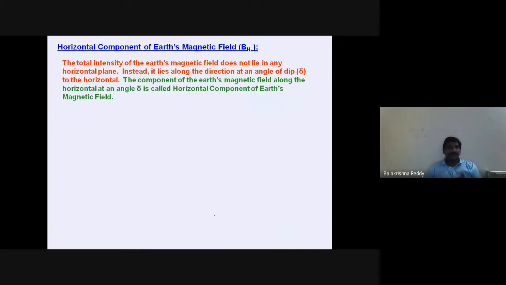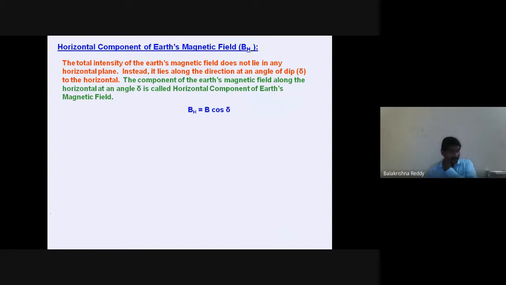The total intensity of the Earth's magnetic field does not lie in any horizontal plane. Instead, it lies along a direction at an angle of dip to the horizontal. So the component of the Earth's magnetic field along the horizontal is called the horizontal component of the Earth's magnetic field.